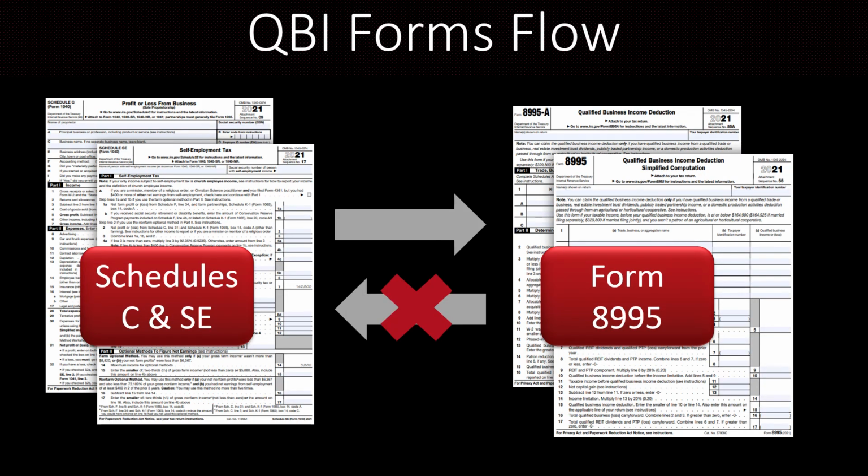And then it's also good to note how the information flows through the return, how these numbers are going to flow through the return. So numbers flow from Schedules C and SE onto the forms 8995, but they do not flow the other direction. So when you are looking for this QBI, you will not find it on Schedule C or Schedule SE, and they don't affect those calculations. But information from those does flow on to the 8995, and from there it flows on to the front page of the 1040.